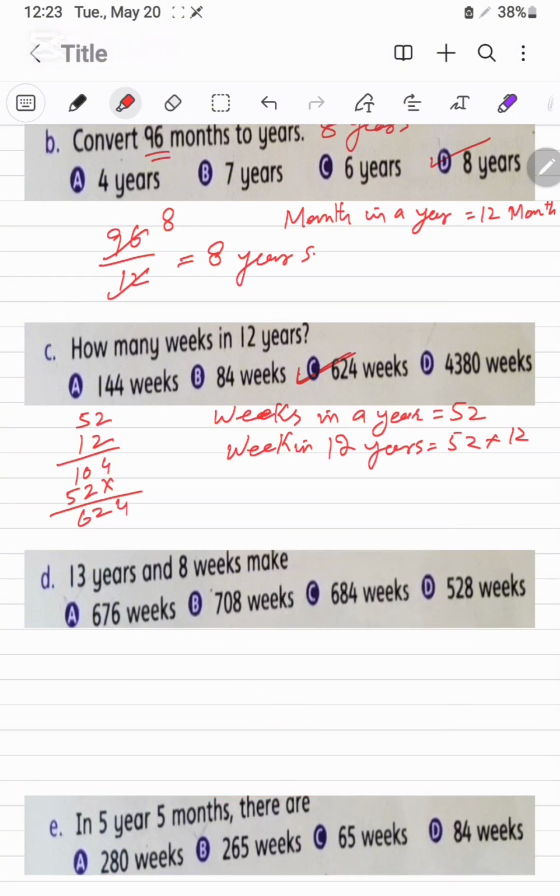Next, it's D part that we are going to solve. 13 years and 8 weeks make how many weeks.